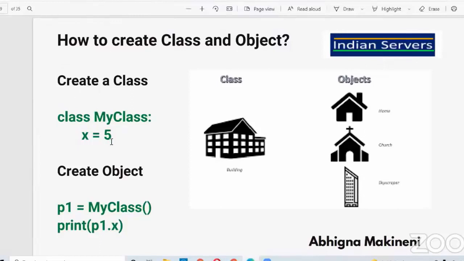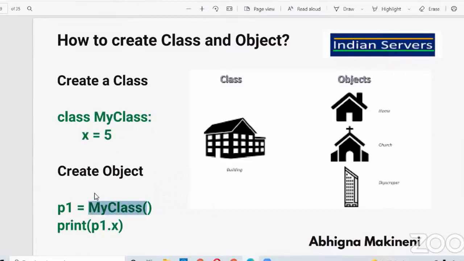Then inside the class, we can define variables, we can define methods, whatever we want. Then by using the class name, we'll create an object. We'll instantiate that particular object. For example, I am giving the object name as P1. And how can I create this object? By using the class name. Here, I used the name MyClass, so by using the same name, I will create the object.